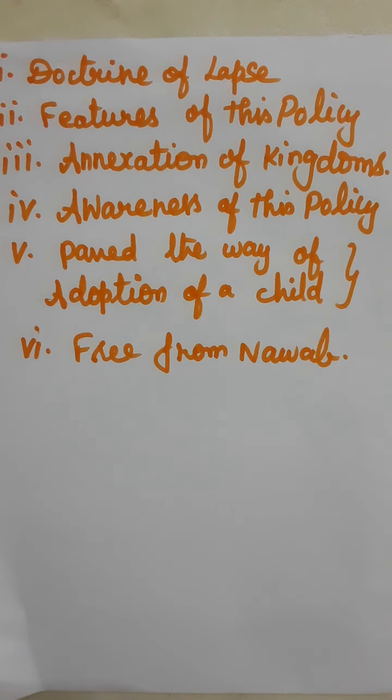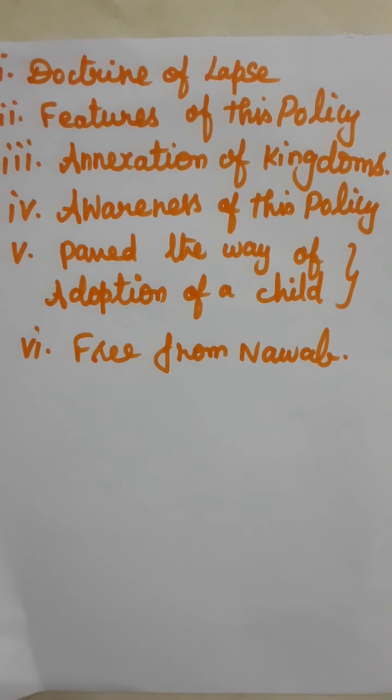Next point is awareness of this policy. Some Indian rulers disliked this policy. They wanted to protect their kingdoms from the British. Some rulers, those who dislike the policy, those who do not have a male heir. ஆண் வாரிசு இல்லாத மன்னர்கள் இந்த பாலிசியை விரும்பவில்லை. So they wanted to protect their kingdoms from the British.